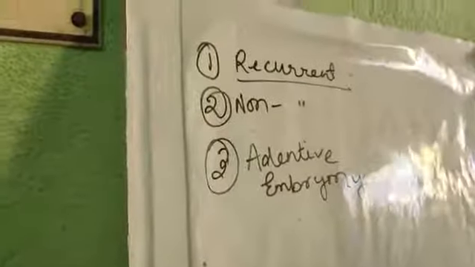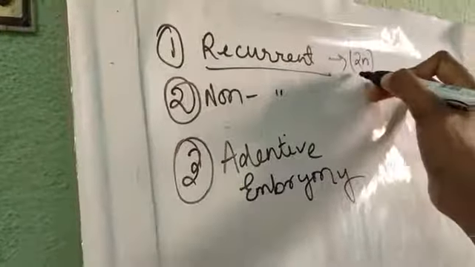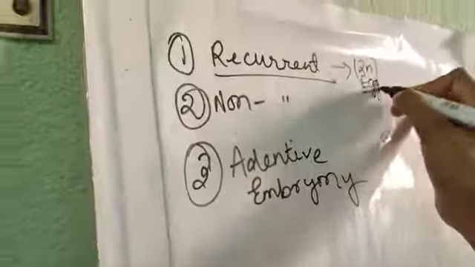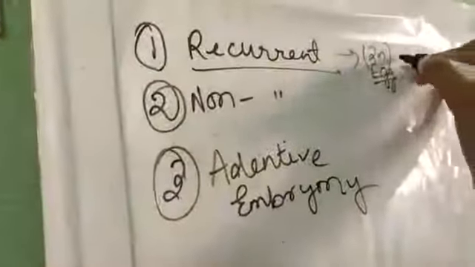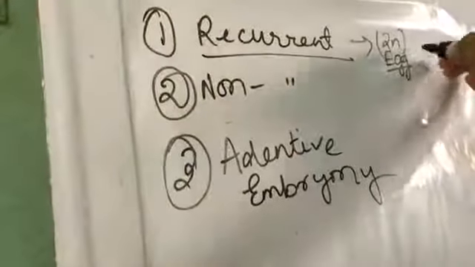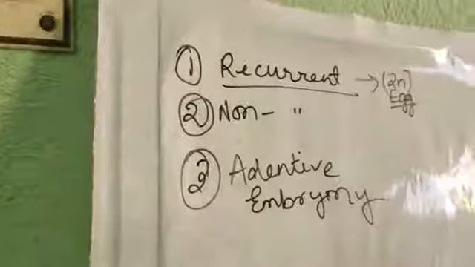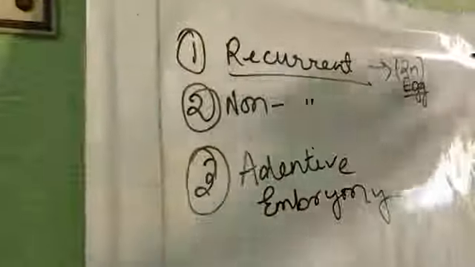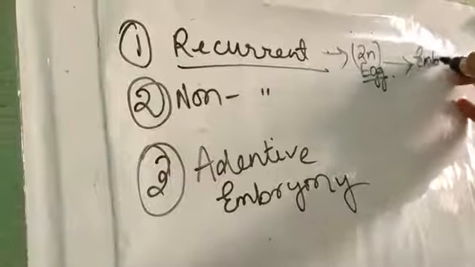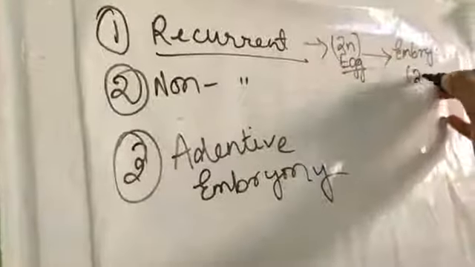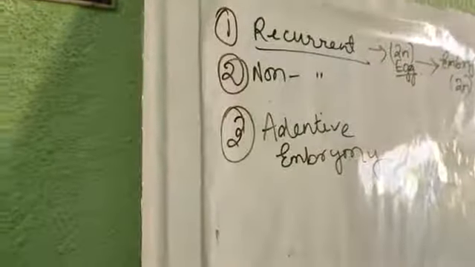What is happening over here? In this case, from the 2n egg cell, a diploid embryo is being formed directly. That means from the diploid egg cell. See, generally the egg cell is not diploid in nature, but over here it is diploid. Why? Because the meiosis is not taking place. So from the diploid egg cell directly the embryo is being formed, which is again diploid. Understood my point?